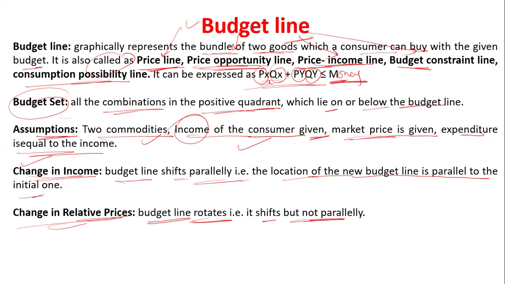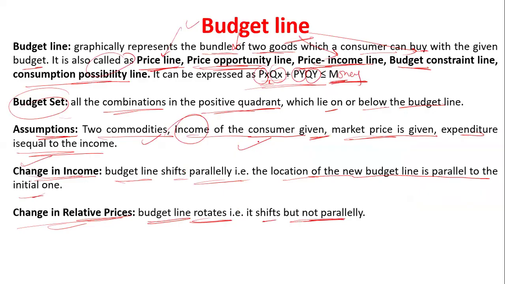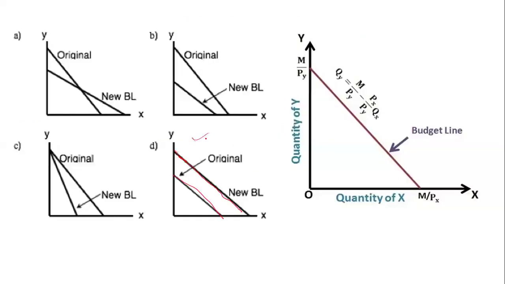If the budget line moves parallel, here you can see this is the budget line. This is the original product that you are consuming. But if you are consuming more, the budget line is going to be parallel to the old, original one. So you can see the budget line is parallel; that is a change in income. It is a parallel shift of the budget line.